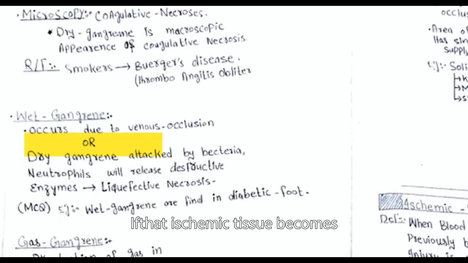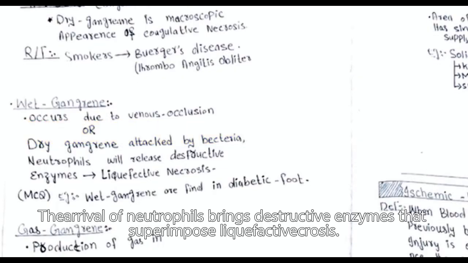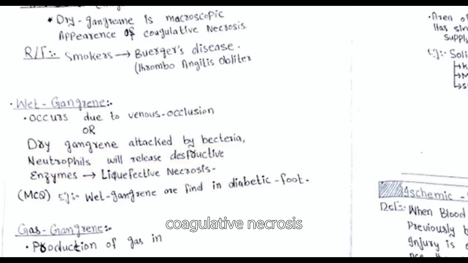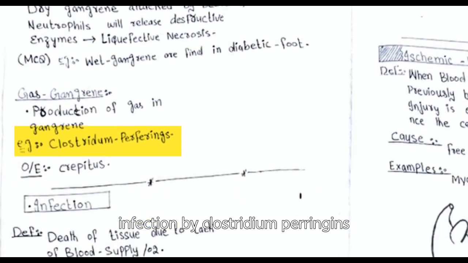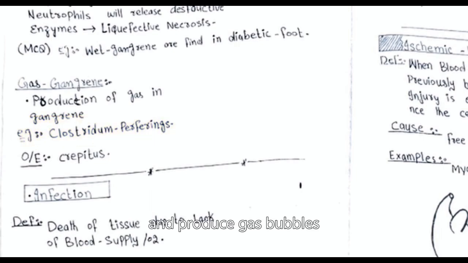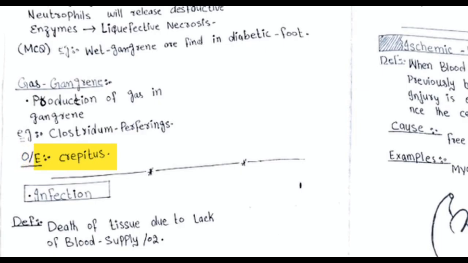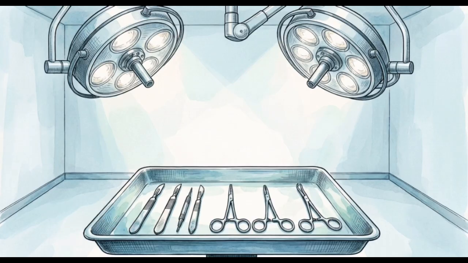If that ischemic tissue becomes infected by bacteria, it is classified as wet gangrene. The arrival of neutrophils brings destructive enzymes that superimpose liquefactive necrosis over the existing coagulative necrosis. Gas gangrene is a specific, dangerous infection by Clostridium perfringens. The bacteria release exotoxins that destroy tissue and produce gas bubbles, creating a crackling sensation called crepitus. Gangrene represents a clinical emergency, where simple ischemia often creates the environment for secondary bacterial destruction.